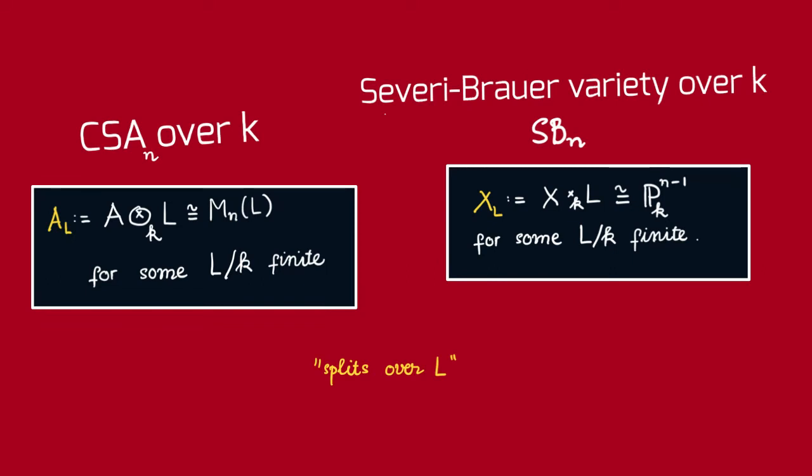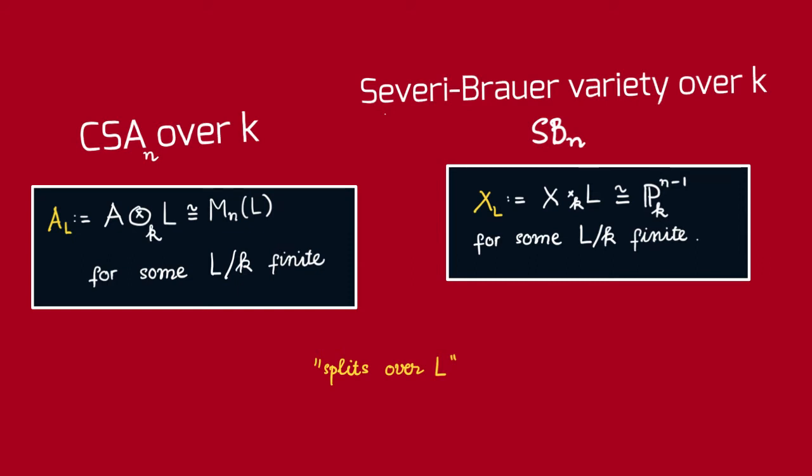Well, to define that, we want to recall the following characterization of central simple algebra. Remember that A is a central simple algebra of degree n over k if and only if there exists some finite extension L over k such that A tensor L is isomorphic to the matrix algebra M_n(L). In other words, central simple algebras over K are just K-algebras that become isomorphic to the matrix algebra. Similarly, a Severi-Brauer variety over K is just a K-variety that becomes isomorphic to the projective space.